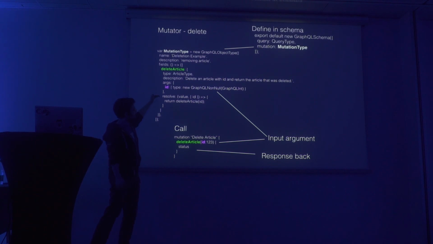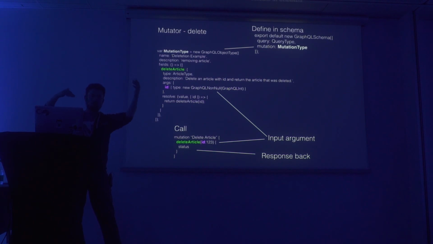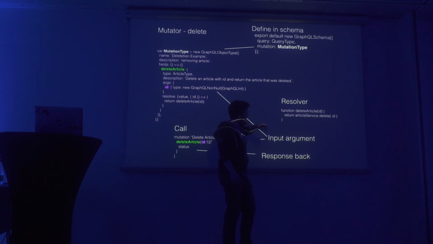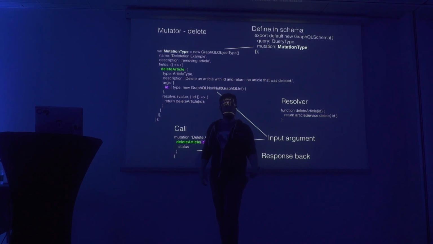We are doing delete article here, but we're also, because it is a resolve function, this means we can decide what it's going to resolve. So not only are we performing a delete, we are getting probably some kind of status back, if that's how we design our promise. So we are able to say, like, yes, it was deleted, or no, you failed for some reason, right? So resolve goes both ways. Do the mutation, but also return something. And as you see here, I've been somewhat lazy. I have a delete article that calls an article service, and probably in there somewhere I'm doing a database call that performs the actual deletion.